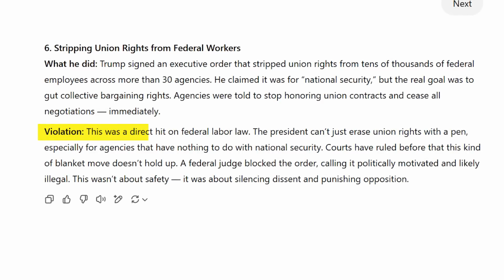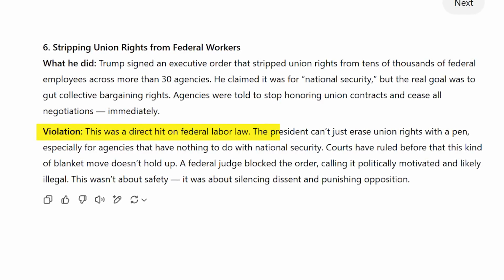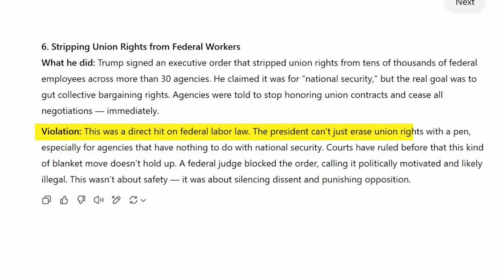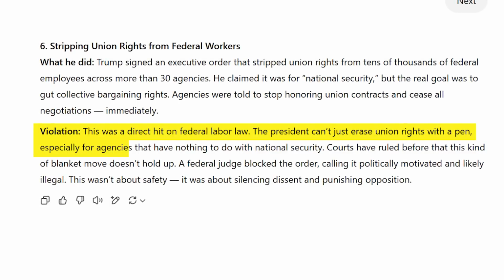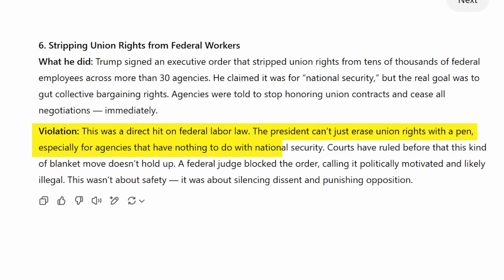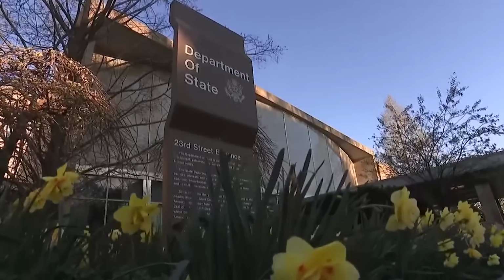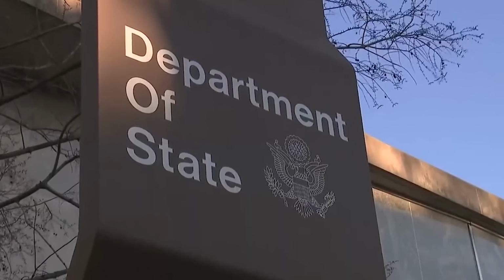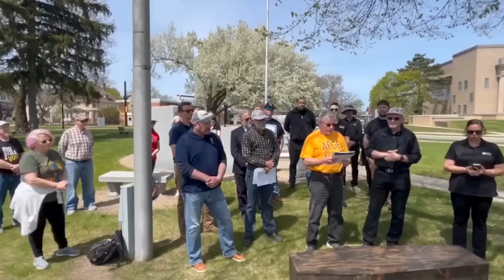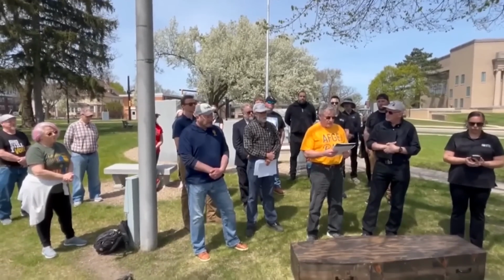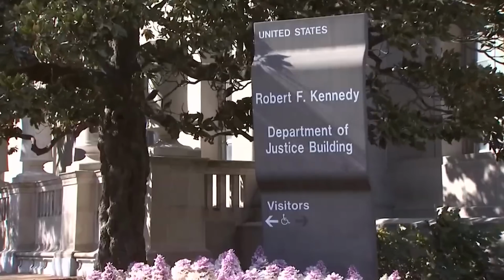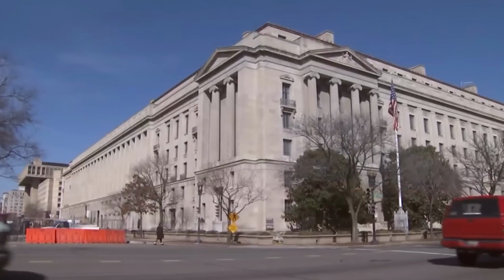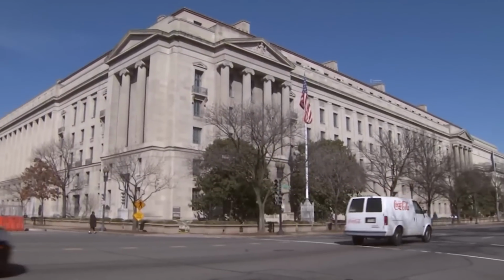Violation? This was a direct hit on federal labor law. The president can't just erase union rights with a pen, especially for agencies that have nothing to do with national security. Courts have ruled before that this kind of blanket move doesn't hold up. A federal judge blocked the order, calling it politically motivated and likely illegal. This wasn't about safety, it was about silencing dissent and punishing opposition.